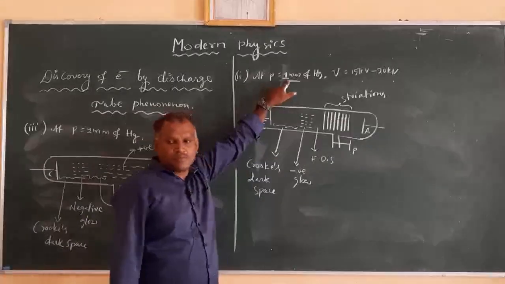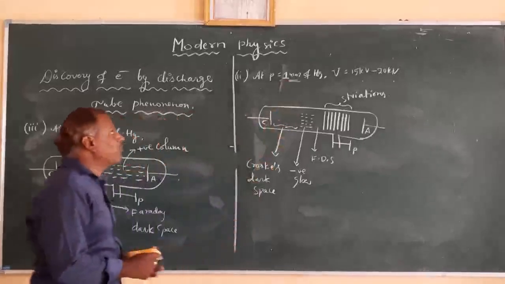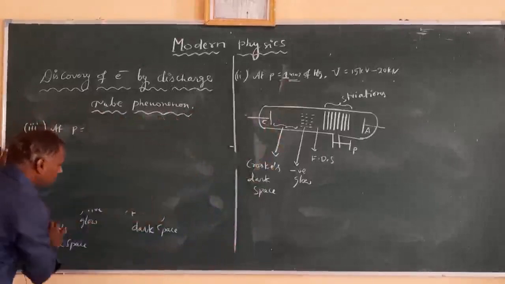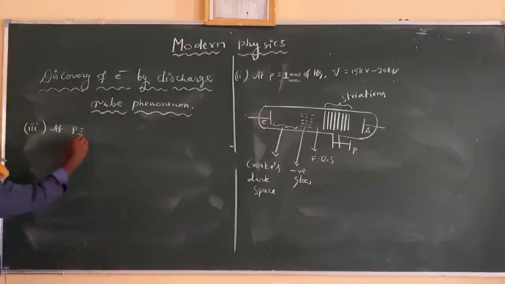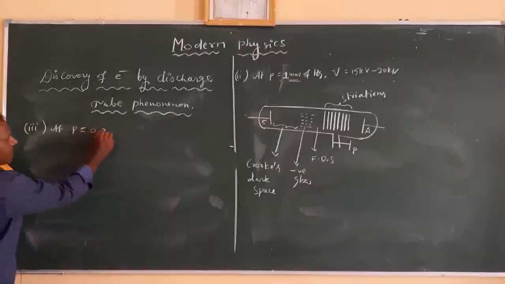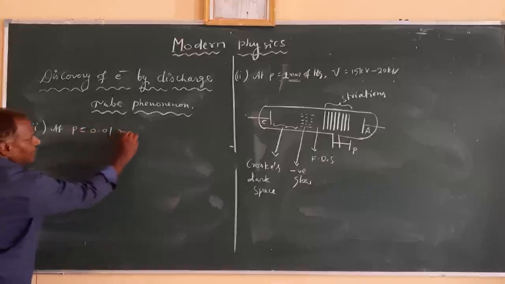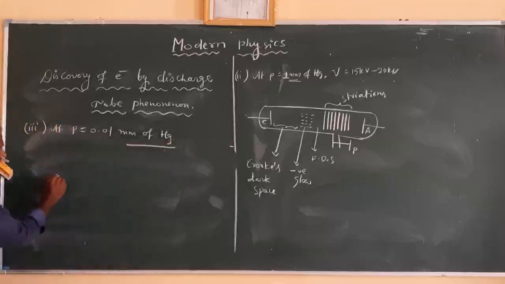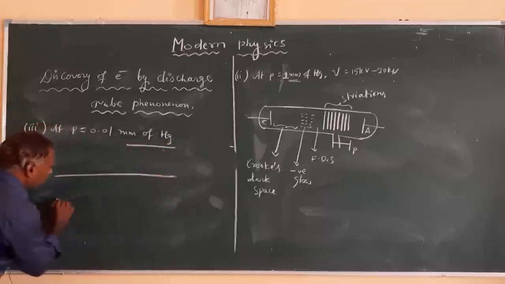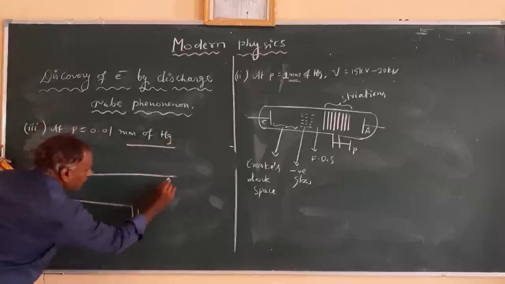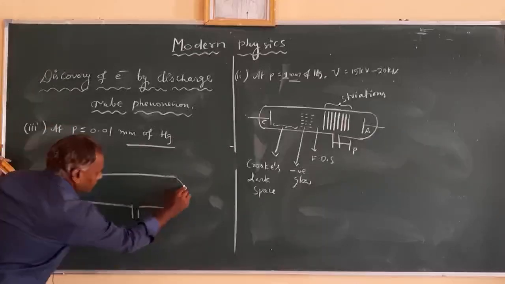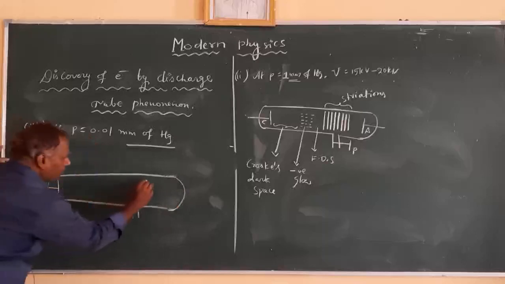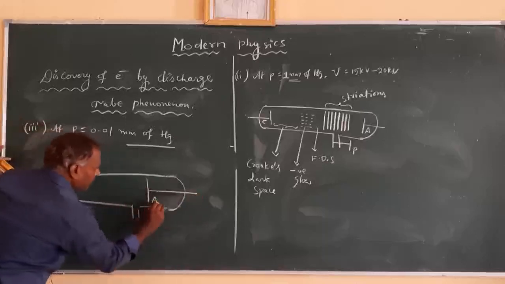It is 1 mm. If it is less than 1 mm, that is 0.01 mm, then what are the changes observed in the discharge tube? How does that gas behave? If the pressure becomes 0.01 mm of Hg, under this pressure you can observe that the discharge tube will look totally dark. There is nothing to be observed, no light or positive column, everything becomes dark.